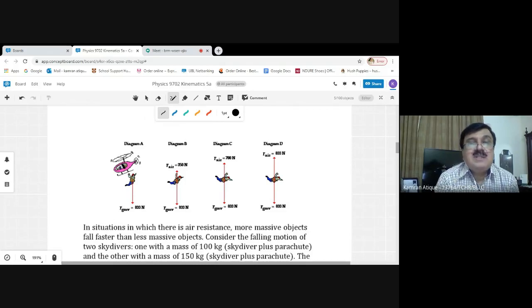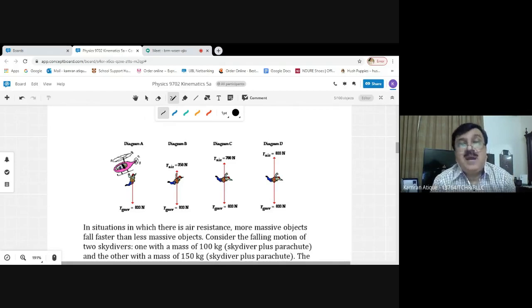Here the values are considered using the exact recommended value of small g in your A-level syllabus, which is 9.81. So according to 9.81, the force in the downward direction will be equal to 833 newtons. And in the initial moment of time, there is 0 newtons of force in the upward direction. That's why in the initial moment, the resultant force is taken as 833 newtons, while the acceleration is equal to 9.81.